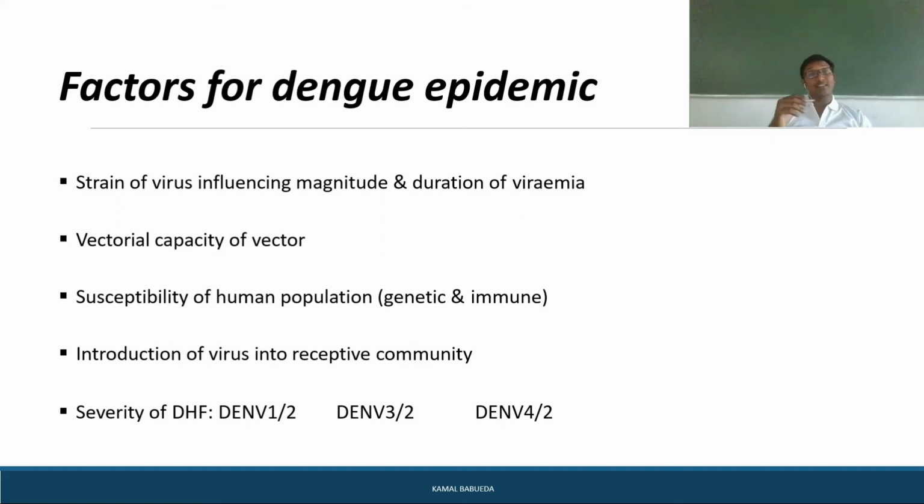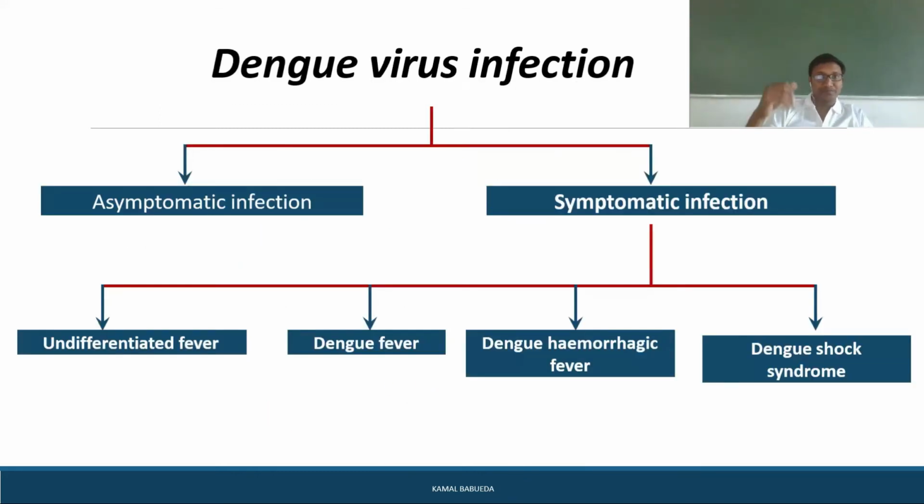So here the factors that favor a dengue epidemic are the strain of the virus influencing the magnitude and duration of viremia, the vectorial capacity of the vector, and the susceptibility of the human population, either genetic or immune, and introduction of the virus into a receptive community. The severity of dengue hemorrhagic fever can be seen with dengue serotype 1, 2, 3 or 4. Here the second serotype is very dangerous.